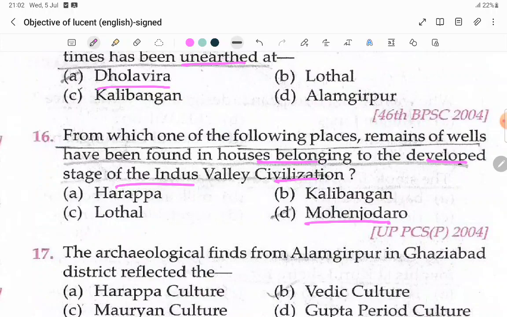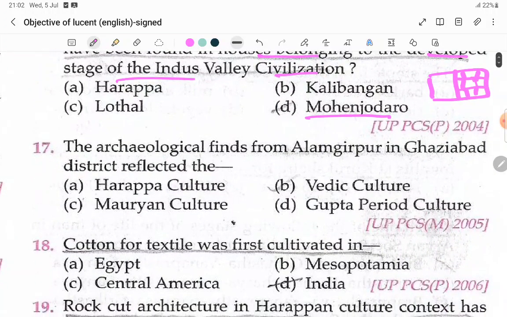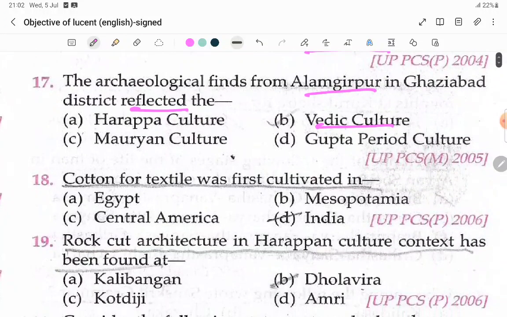Okay, remains of wells have been found in houses, meaning in their house itself there is one well, containing steps on all four sides. Archaeological finds from Alamgirpur in the Ghaziabad district reflected the Vedic culture. It is reflected the Vedic culture.